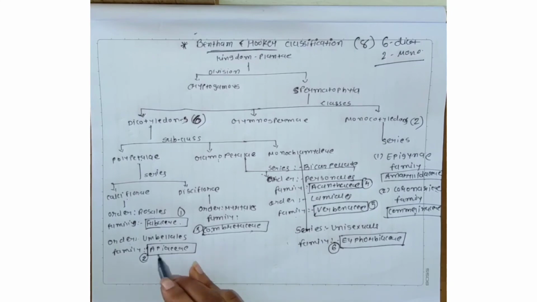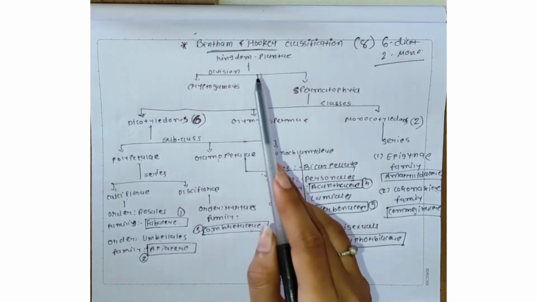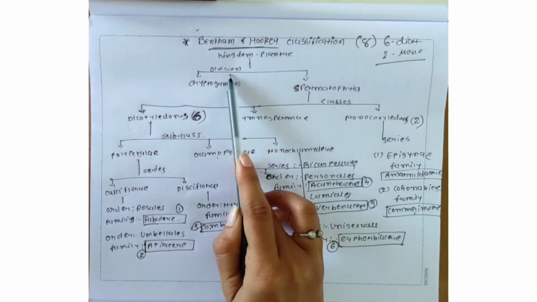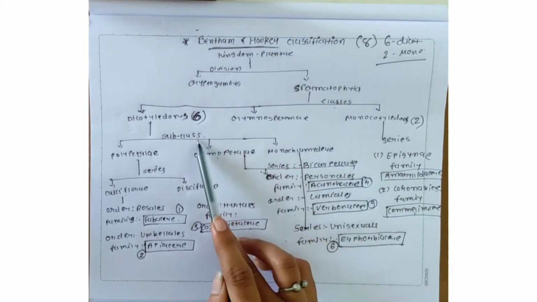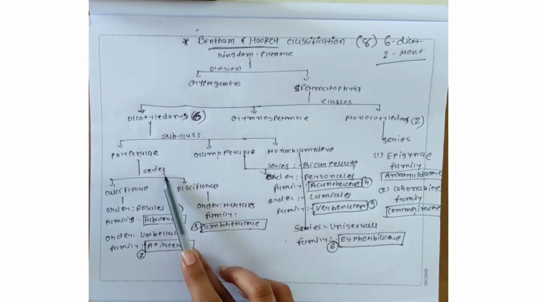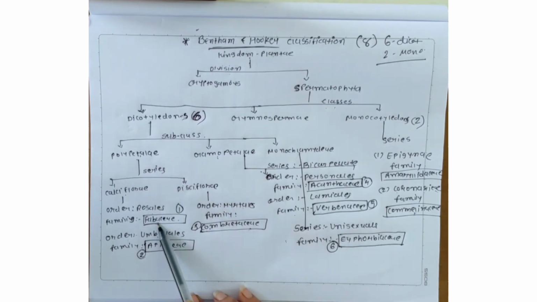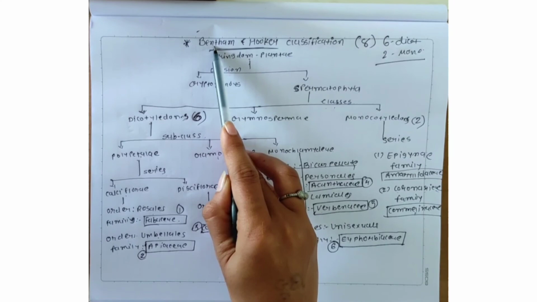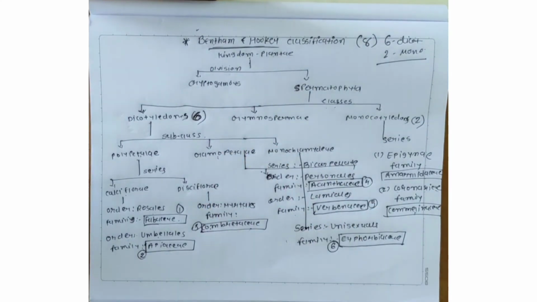In this we all know the kingdom, division, class, subclass, series, order and then family. So in the systematic position we write according to the Bentham and Hooker classification.